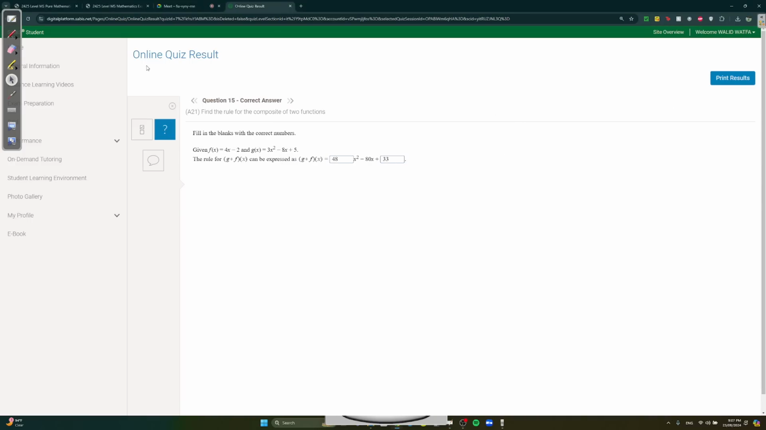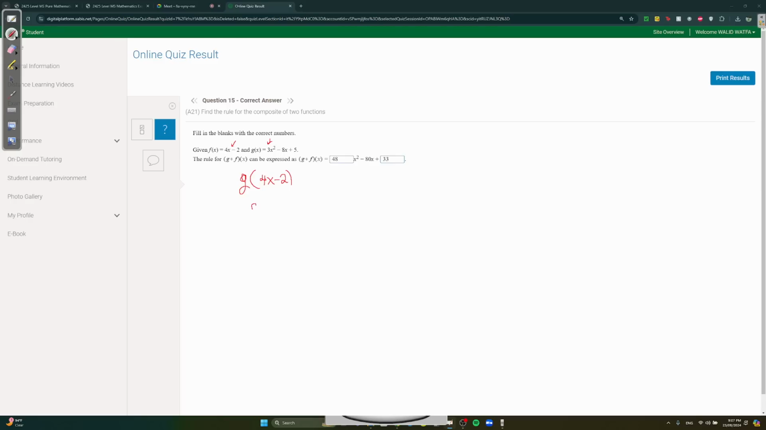Question 15. f of x is 4x minus 2. g of x is this. They want the rule for g of f of x. Okay, so just the composite functions. You have to put functions inside each other. So g of f of x. f of x is 4x minus 2, so g of 4x minus 2. So we have to plug in 4x minus 2 into g of x.